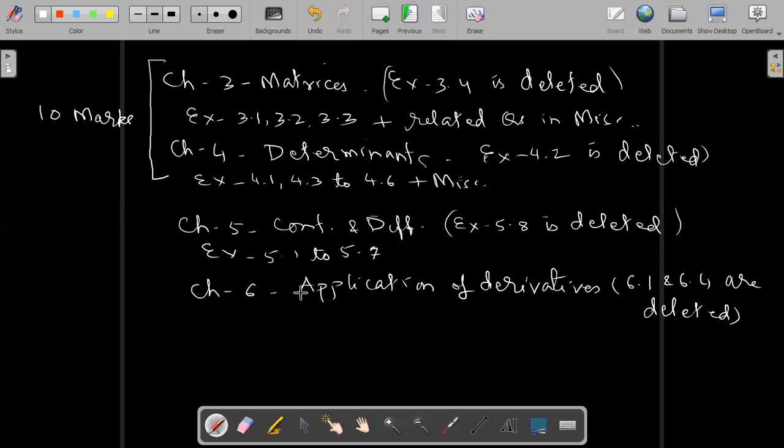The rest of the exercises with miscellaneous we have to do. The rest means 6.2, 6.3 and 6.5 plus miscellaneous you have to do yourself. This total has a weightage of 17 marks.